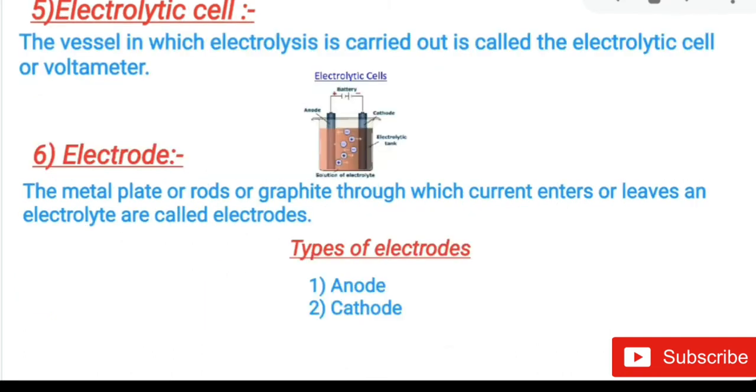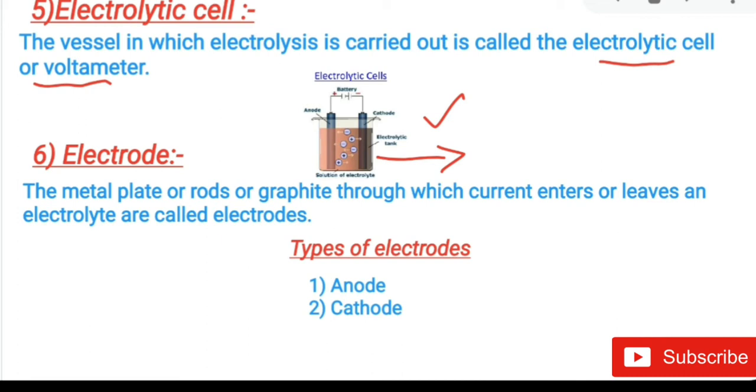Now another term is the electrolytic cell. The vessel in which electrolysis is carried out is called the electrolytic cell or voltameter. So this is the electrolytic cell, the vessel in which the process of electrolysis is carried out. What is the criterion for this type of vessel? The vessel should not conduct the electric current. That must be an insulator.